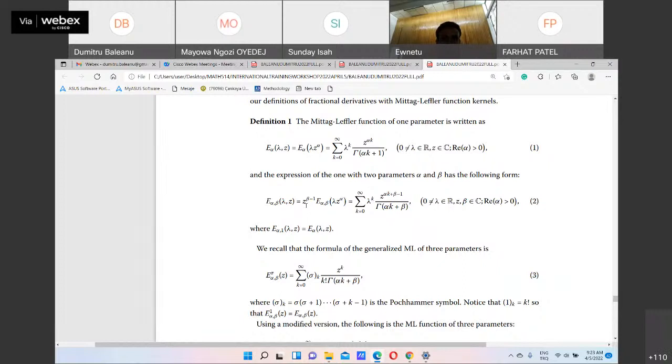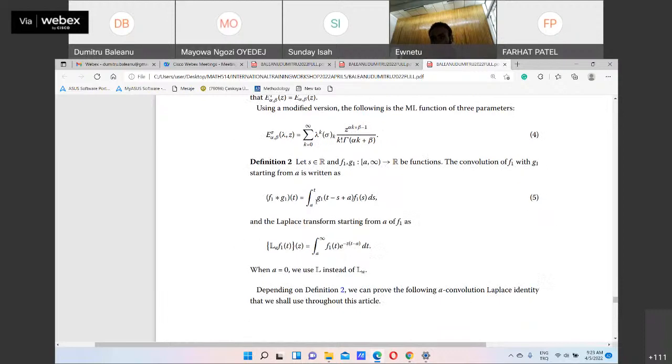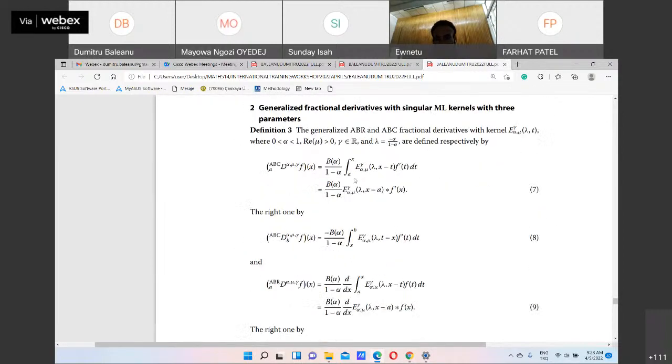So in order to obtain a Mittag-Leffler kernel with singularity, we use this formulation. And this formulation is using this definition.